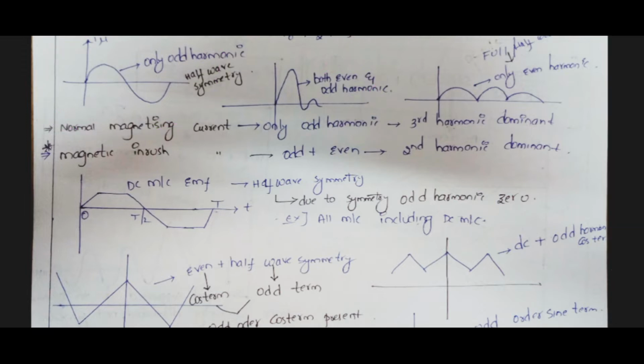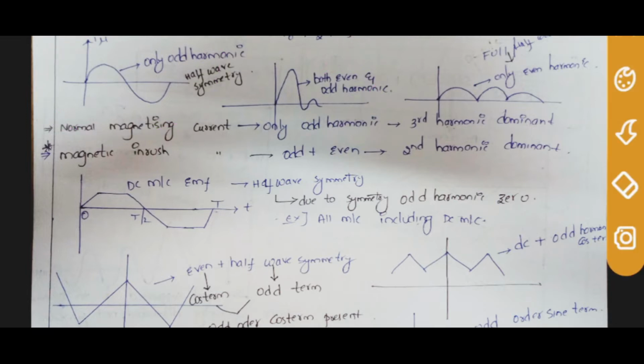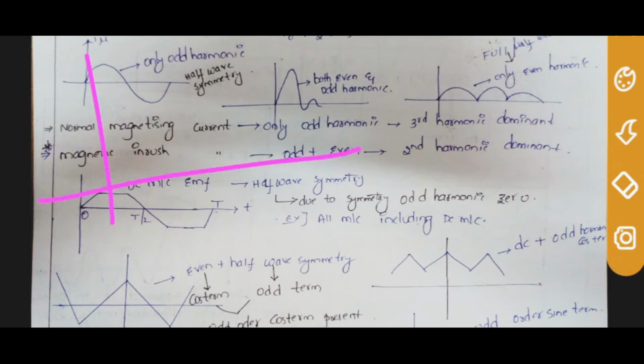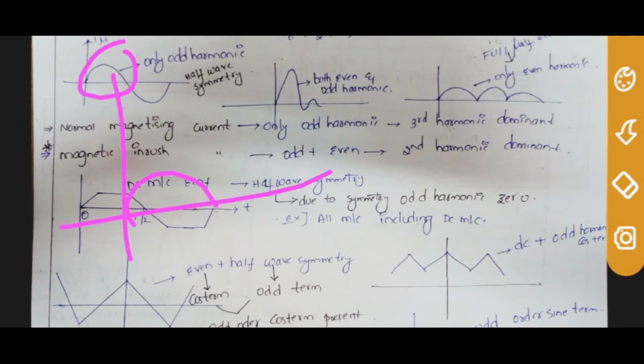Now take a third case, when it is symmetrical with respect to y-axis. See here, what half wave symmetry means, this is the first case. Now take a second case, you shift this cycle by another half cycle and reverse it, you get the negative cycle.